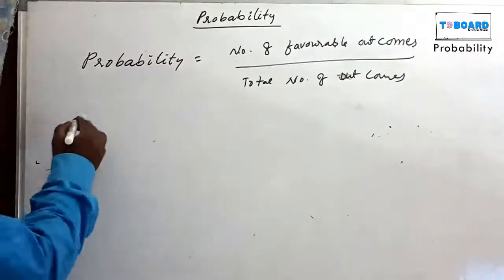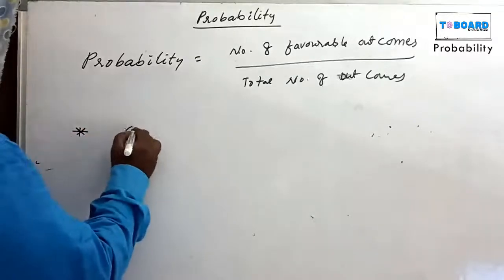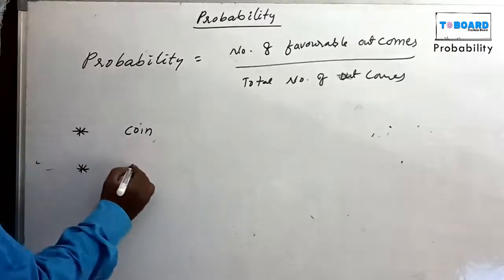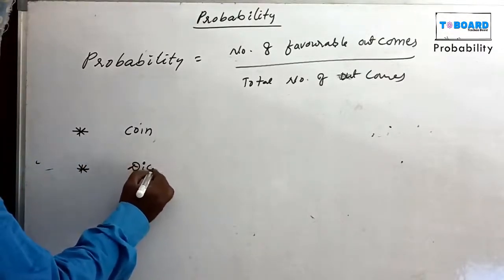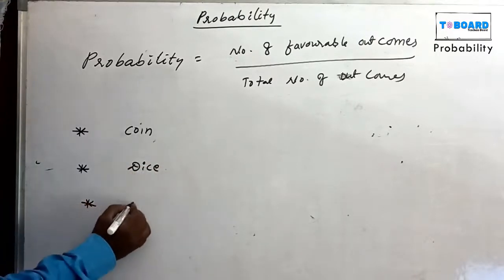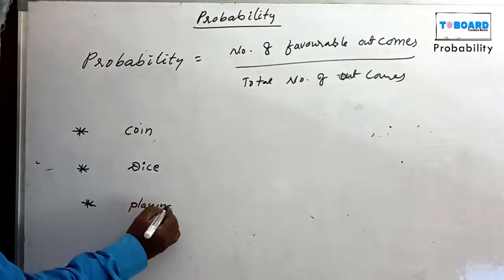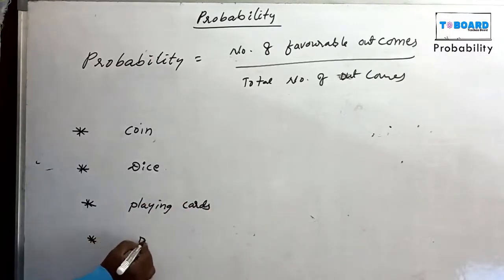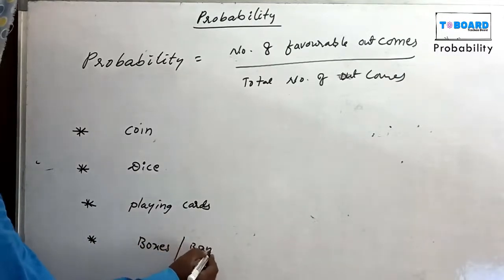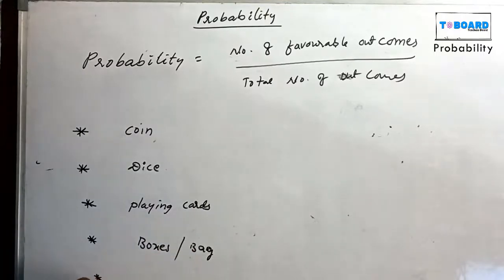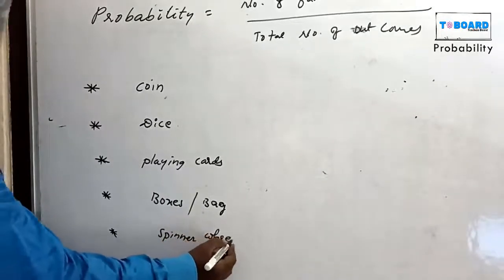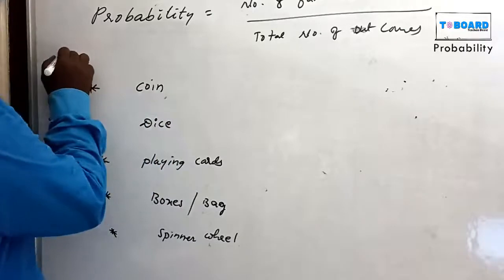But in 10th class, coin is one question, next dice, next playing cards, next boxes or bag questions, and spinner wheel. These type of questions are there, very important.